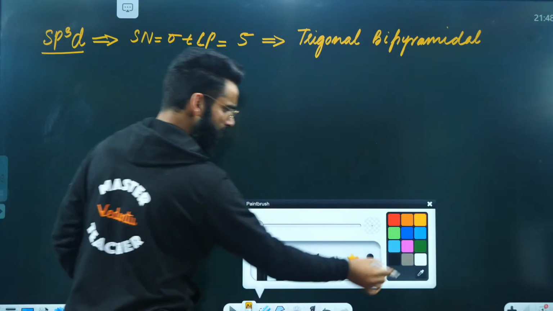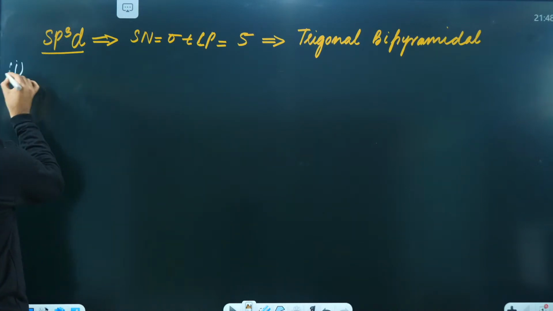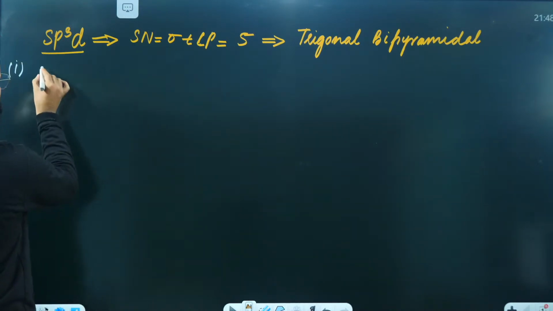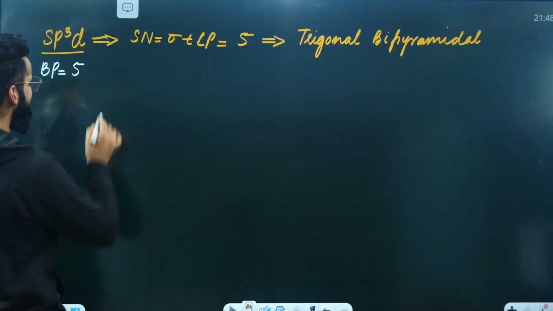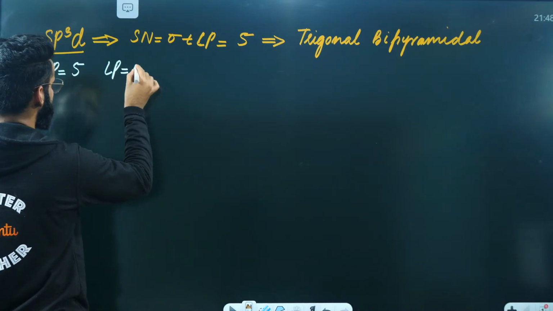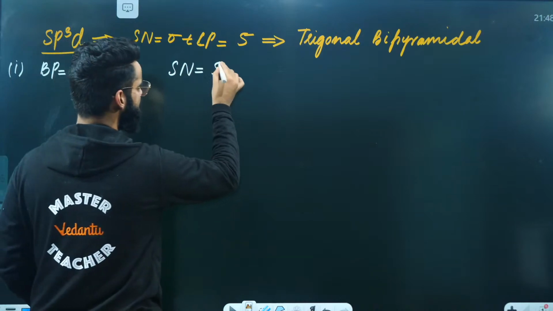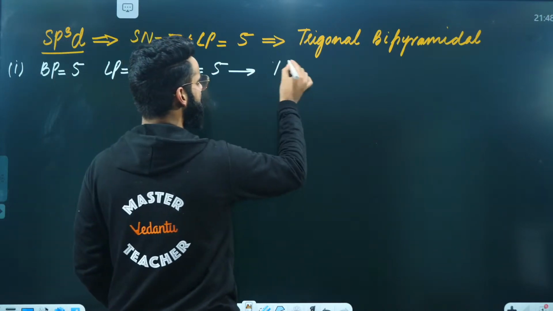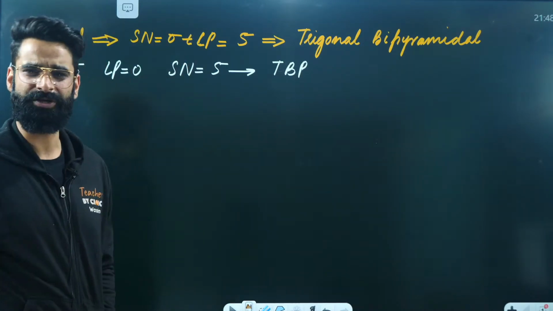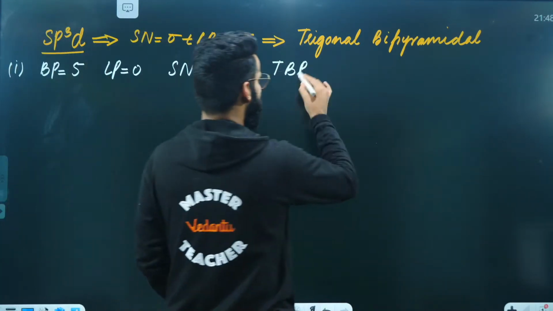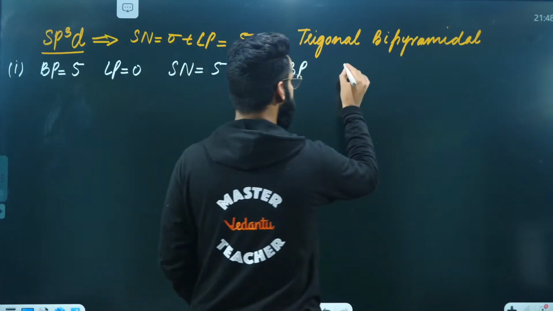Let me exactly show you what all molecules come under this category. The first molecule is one in which there will be 5 bond pairs formed by the central atom and no lone pair on the central atom. What about the steric number? Steric number is going to be 5 plus 0, that comes out to be 5. If steric number is 5, the geometry is going to be trigonal bipyramidal. And we know in the molecule, if the central atom does not have any lone pair, shape is geometry, so its geometry as well as shape are both the same. And how am I going to show it? First of all, the type of the molecule is going to be A.